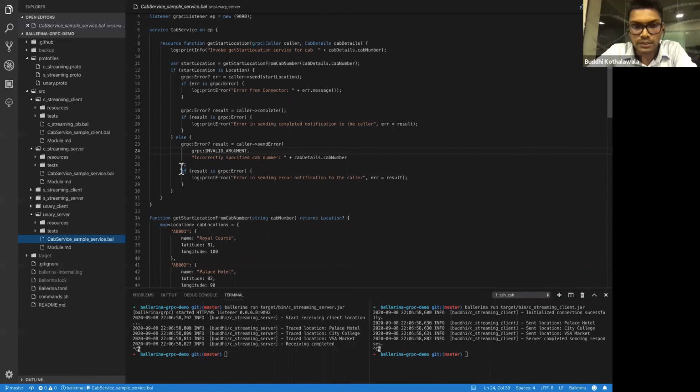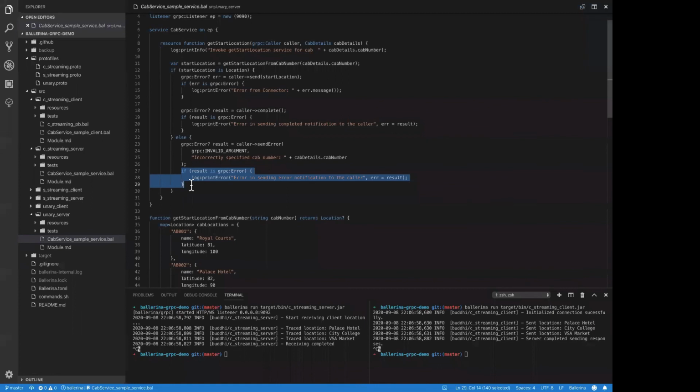Actually, it's up to you. For example, this error is sent back to the client saying, "Client, you are doing some kind of mistaken thing during this call." If something goes wrong when we send that error, we are logging that error from our server perspective. Okay, so in server side, we can see that.